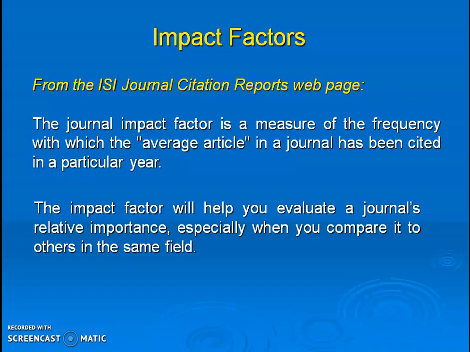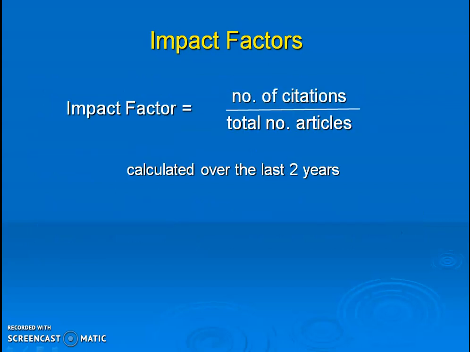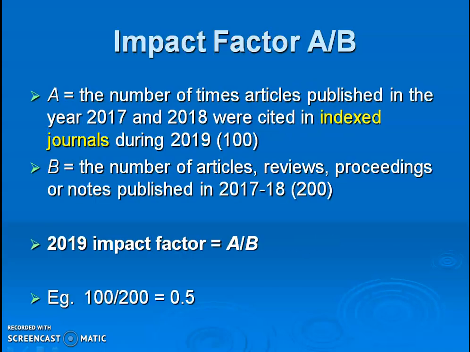The impact factor will help you to evaluate a journal's relative importance, especially when you compare it to others in the same field. So what is impact factor? By this formula, you can know what impact factor is. The formula says the number of citations divided by the total number of articles. This impact factor is calculated over data of 2 years. It looks very simple, but it is not as simple as you think. The impact factor for a journal is calculated based on the formula A divided by B.